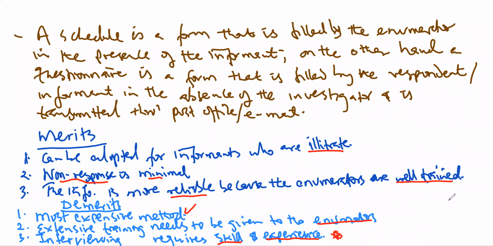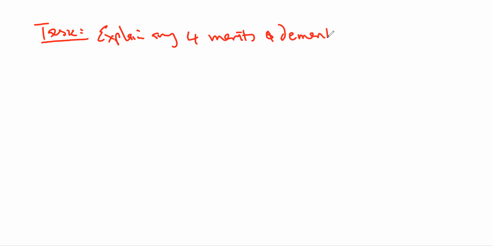So I want to give you some task here. And the task is: explain any four merits and demerits of primary data. So primary data is the data that is collected using the methods that we've discussed. What are some of the merits and demerits of such data? Okay.